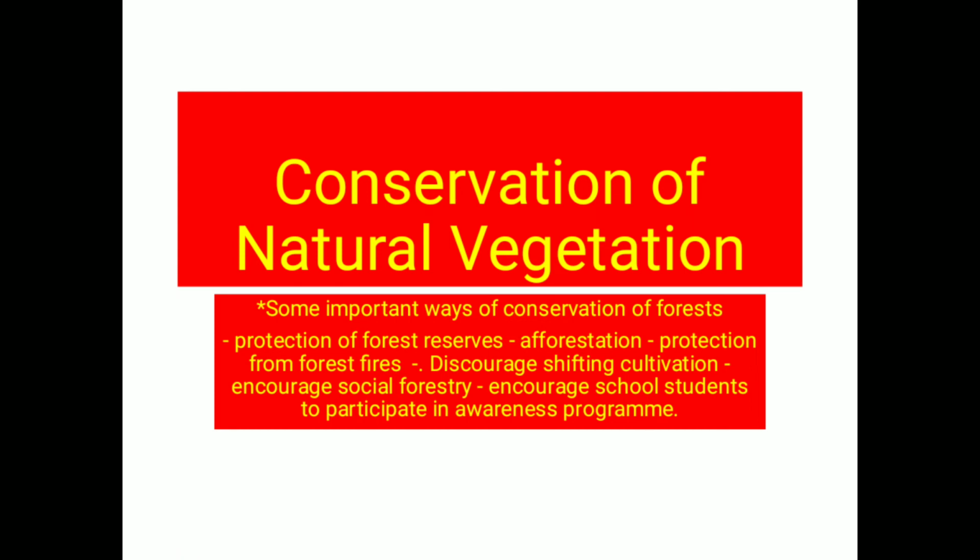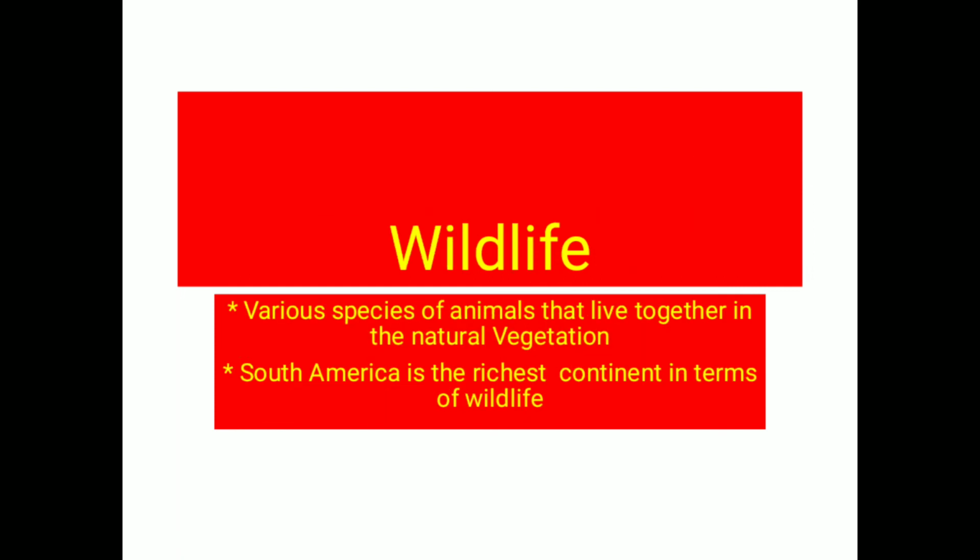Now this is all about the natural vegetation. Now we shall be talking about the wildlife. We know that there are various species of animals, but when these various species of animals live together in the natural surrounding, then this is the wildlife. This is the definition of wildlife. It can be said that the various species of the animals which are living together in natural surrounding form a very important part in our ecosystem.